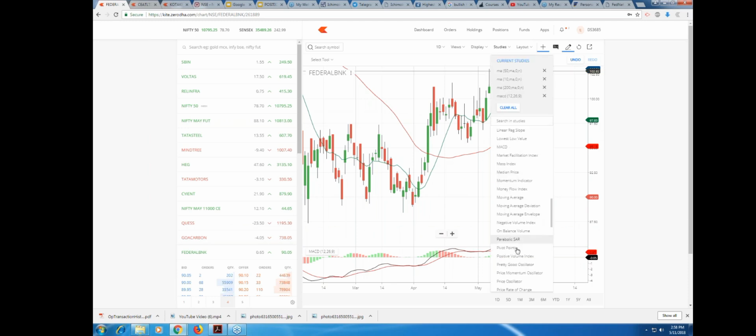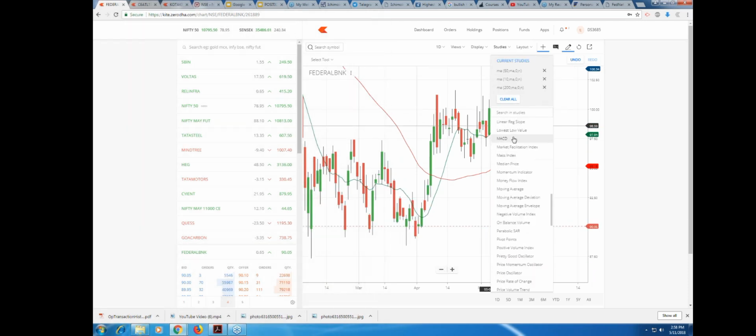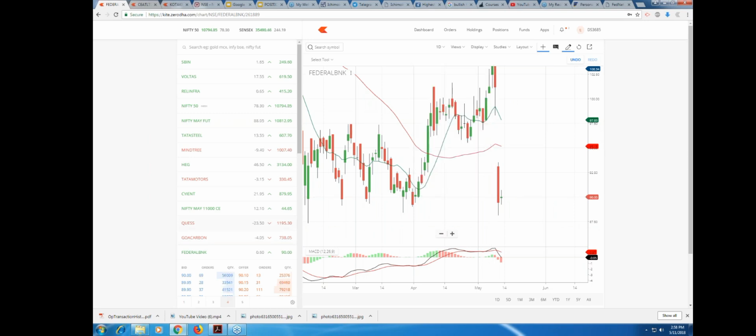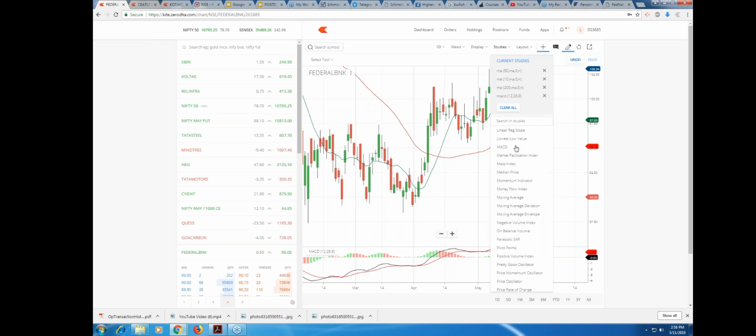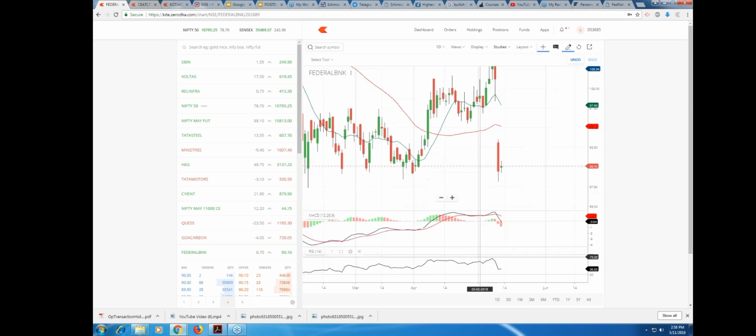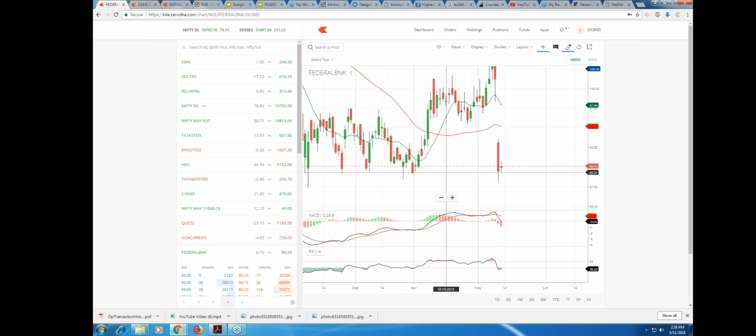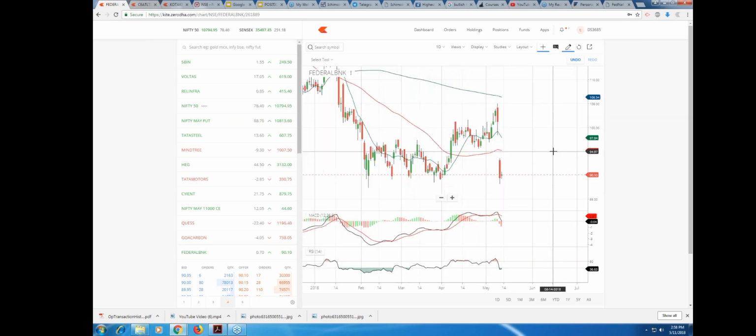And RSI I'm going to change a little bit, right? What are the changes? I'll leave the period as 14 only, but what I'll do, overbought I'm going to make 60, oversold I'm going to make 40, and color of overbought will be red, and color of oversold will be green, right? And I'm done. Right? This is my setup, right? This is my simple setup.